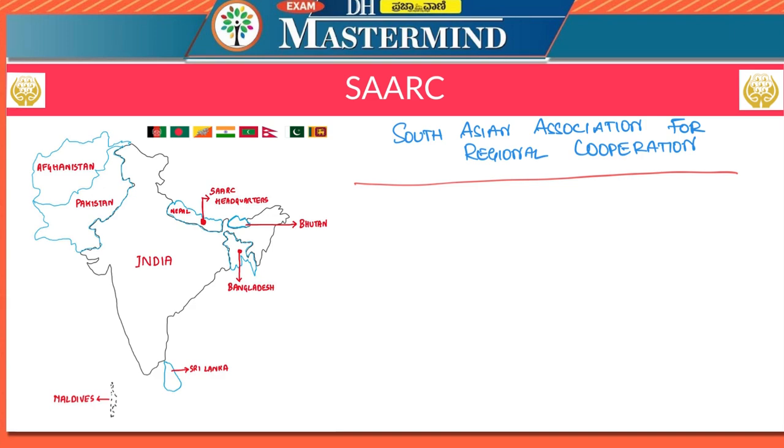The idea of regional cooperation in South Asia was first initiated in May 1980. So, the genesis of the idea of regional cooperation in South Asia first came in the year 1980.